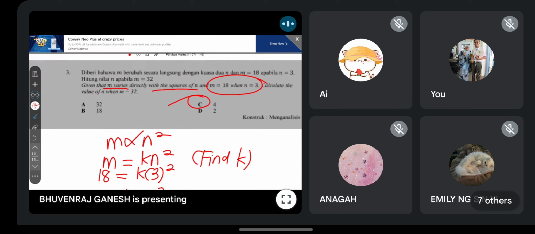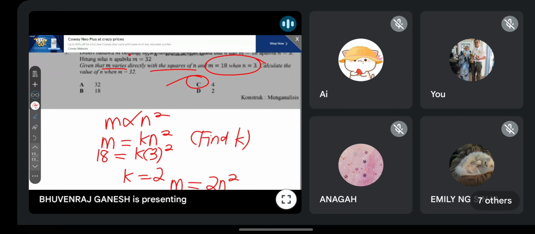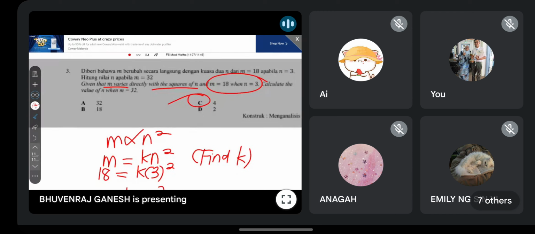But since this is an objective question, you follow the question lah. You choose the one that they have. Kamu pilih saja. But if this question is asked in subjective, kertas 2, then you can give two answers. Kamu boleh bagi dua jawapan. With the condition that the question never tells you n must be positive.